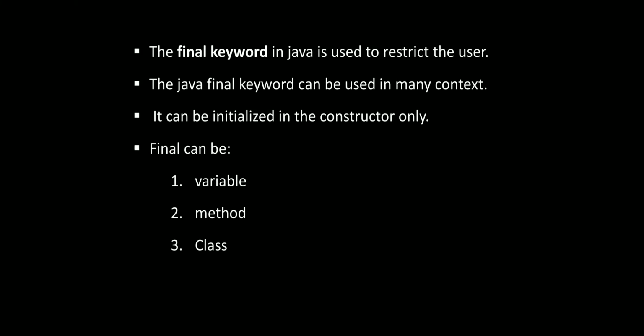The final keyword in Java is used to restrict the users.